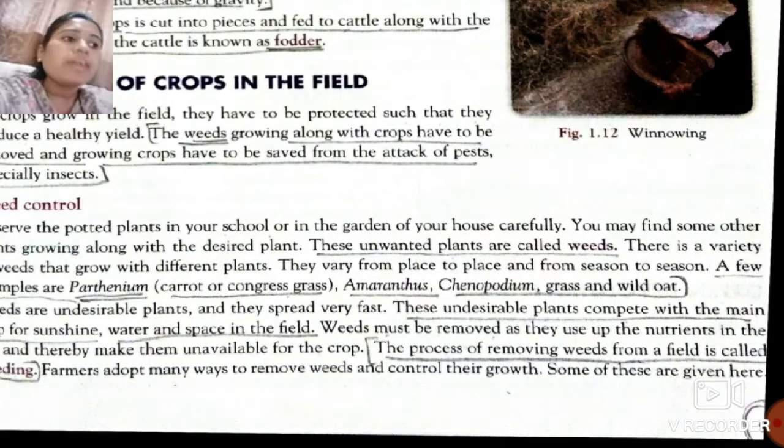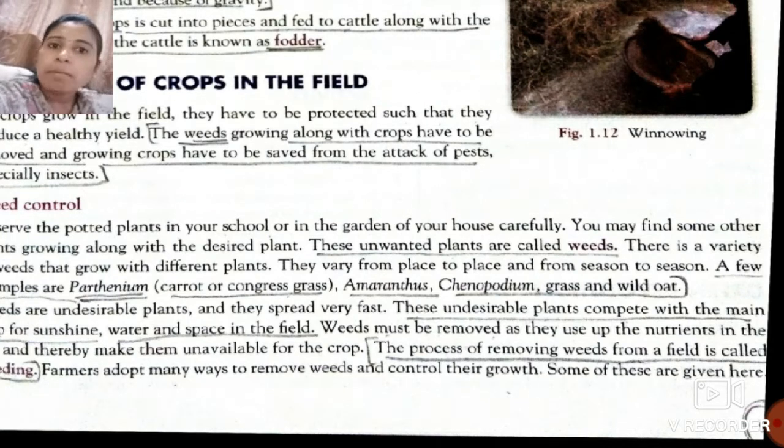If they compete with the main crop for the sunlight, water, nutrients and minerals which are given to our main crop, then our main crop doesn't get the nutrients, minerals and water in plenty of amount. So the growth of our crop gets stunted.